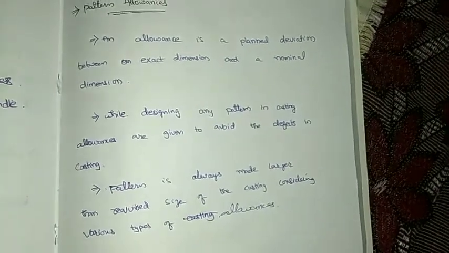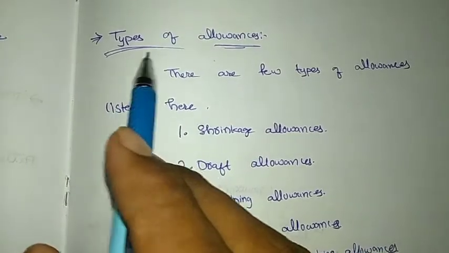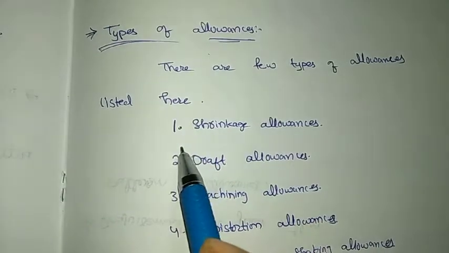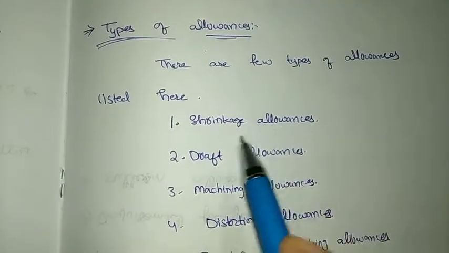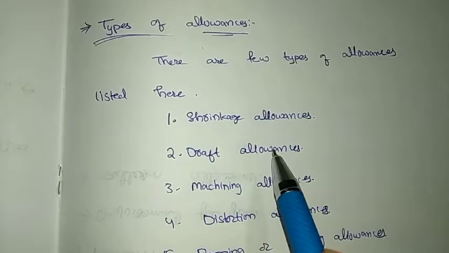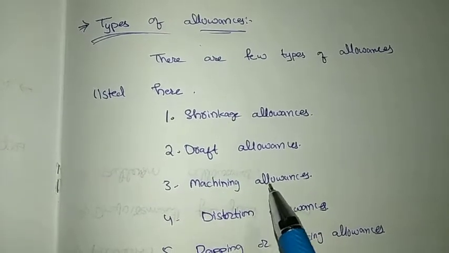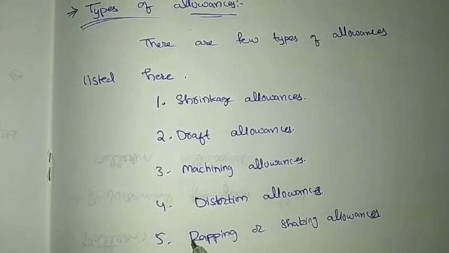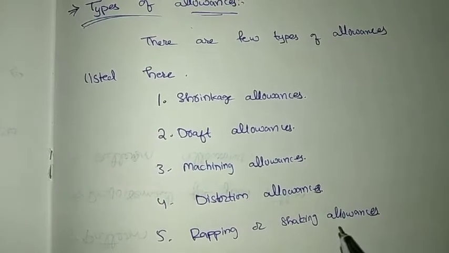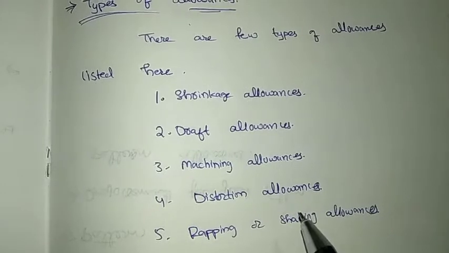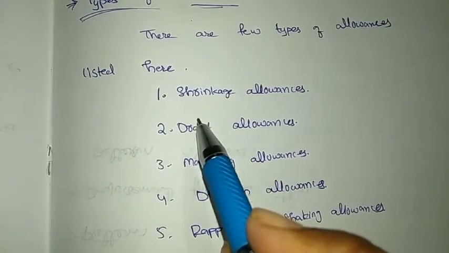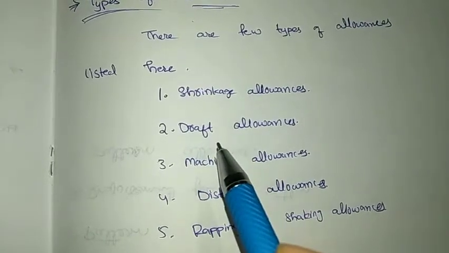Let us see types of allowances. There are few types of allowances listed here. First one is shrinkage allowance, second one is draft allowance, third one is machining allowance, fourth one is distortion allowance, fifth one is warping or shaking allowance. Let us see in detail all types of allowances listed here.